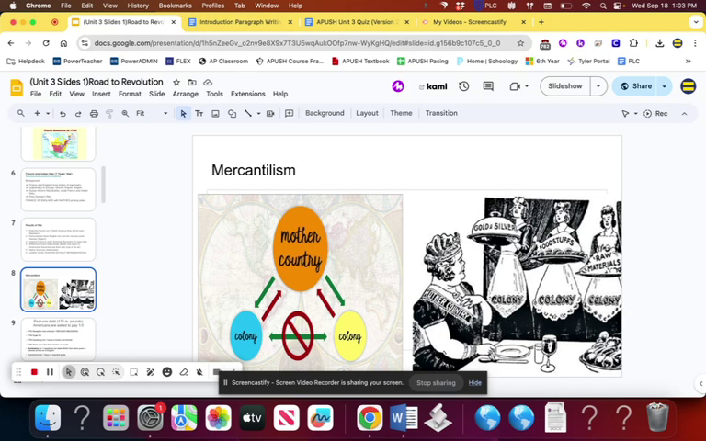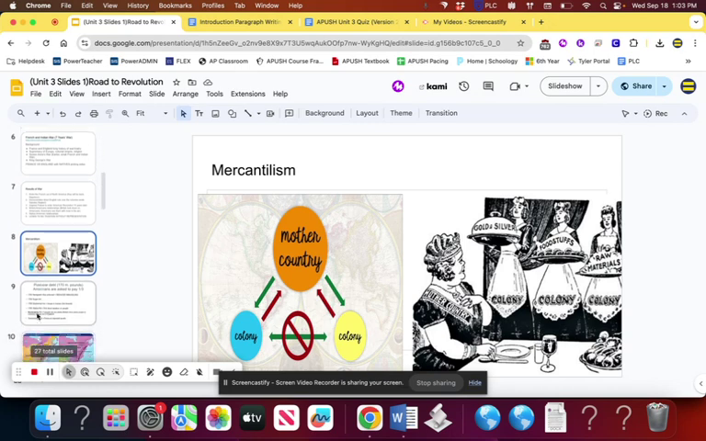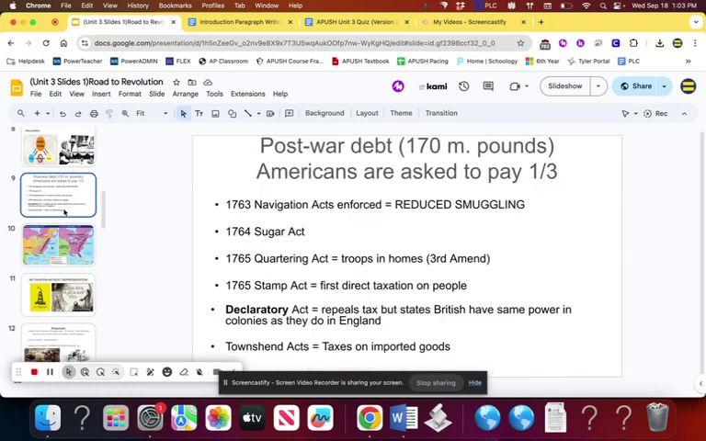The taxes themselves are not specifically that big of a deal. It's not like it's a ton of money or something like that. It's the fact that the Americans don't have a say in this system known as mercantilism, where the British are controlling the trade of the colonies. You can see the political cartoon there, right?